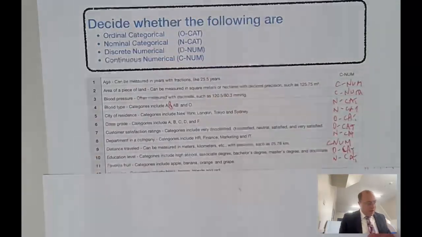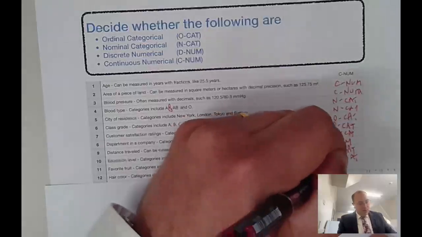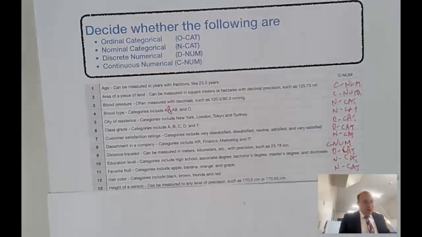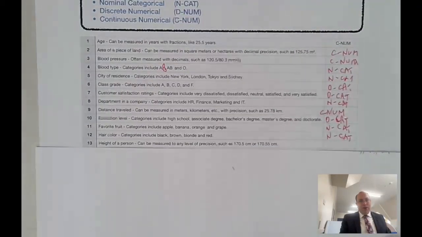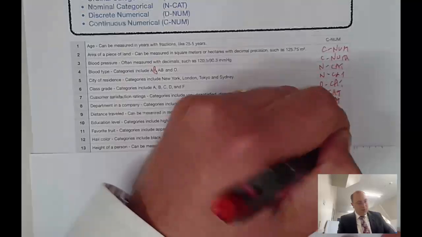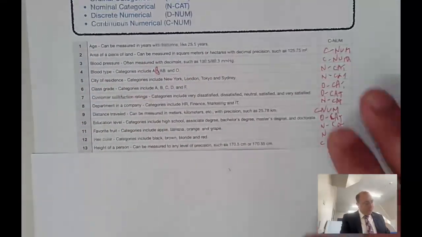Hair colour, again, nominal categorical data. The height that a person is. We measure the height, and so yes, it is numerical. And because we measure it, it's actually continuous numerical.